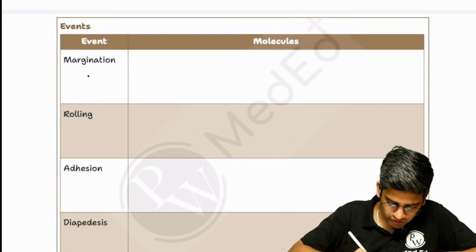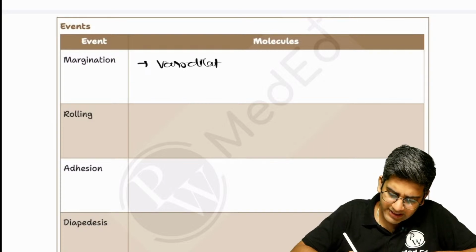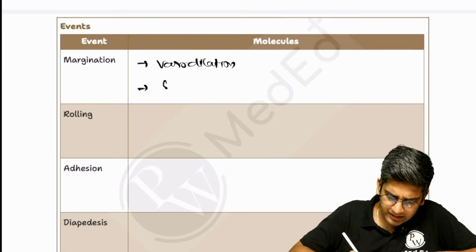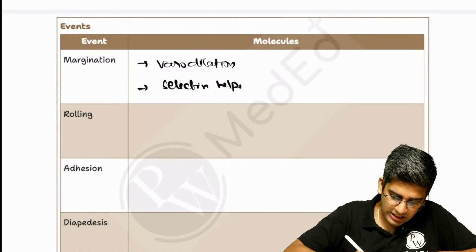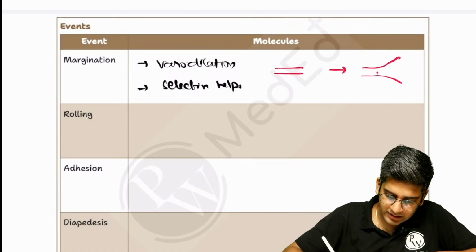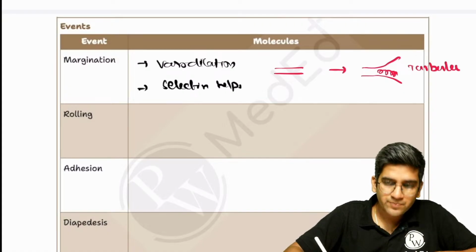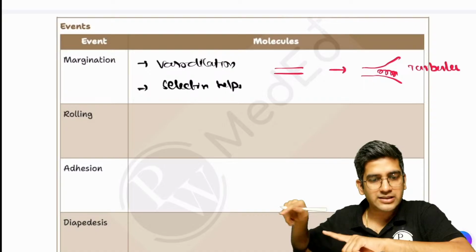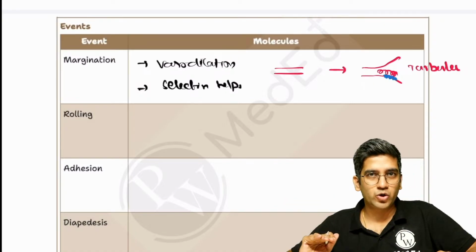Vasodilatation is what causes this. It's vasodilatation mediated, and a molecule called selectin helps. So what happens is the normal vessel becomes dilated, so everything causes turbulence. Because of the turbulence, the laminar flow is disturbed and the cells go to the corner. That's margination, right? All the cells go to the corner.